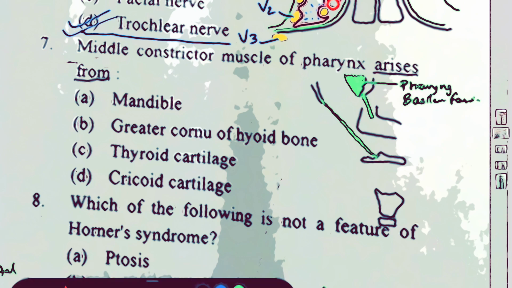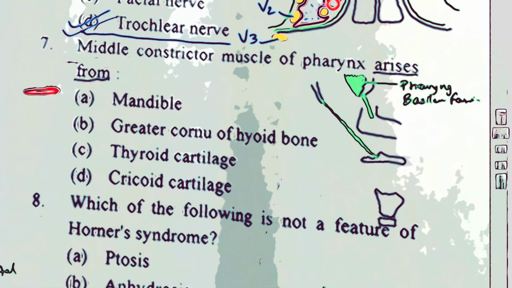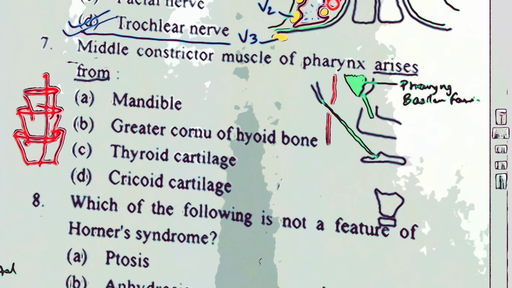And all these constrictors are like a glass kept over another glass like this. Means what? The superior will be invested on its lower surface on the outside by the middle constrictor. Middle constrictor on the outside will be covered by the inferior constrictor. And posteriorly, all three constrictors join to form a median raphe in the midline, and that median raphe reaches up to join on this pharyngeal tubercle. So here, I'm telling you about the superior constrictor. You can imagine what I'm drawing here. It is something like this. This is the posterior border, the posterior raphe formed by the insertion of these three muscles.